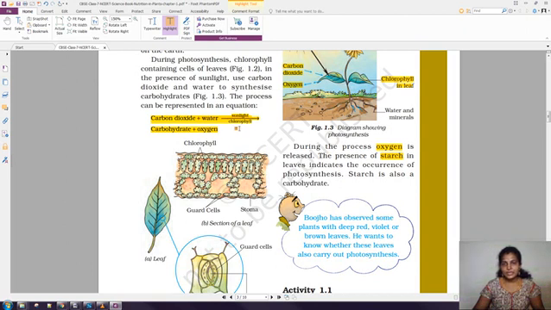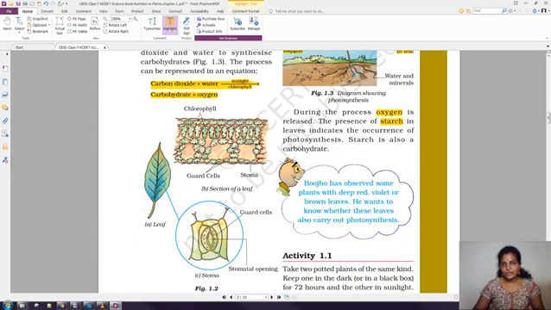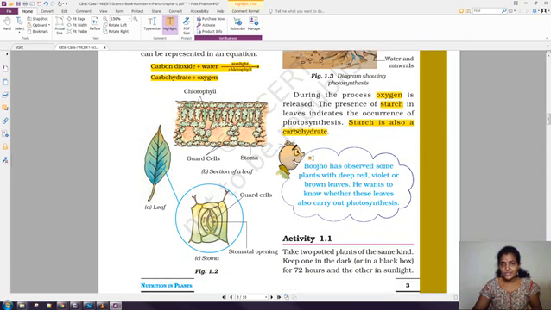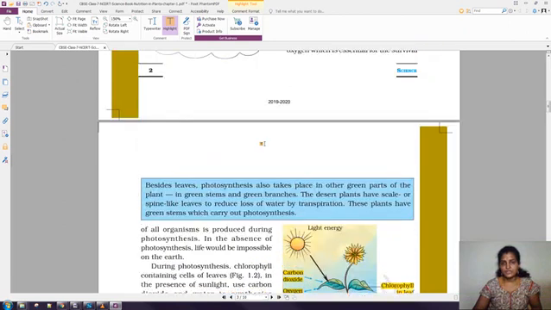What I said earlier, the plant is preparing the food by means of photosynthesis. That prepared food is stored in the form of starch in the leaf. Okay, so we have to do the test, and while testing we can easily find the presence of starch in the leaf. If the leaf has starch, then it did the photosynthesis process. If the starch is absent in the particular leaf, it didn't do the photosynthesis process. So starch is also a carbohydrate. It is one form of carbohydrate. Okay, so just remember this point also. So what is starch? Starch is one form of carbohydrate.